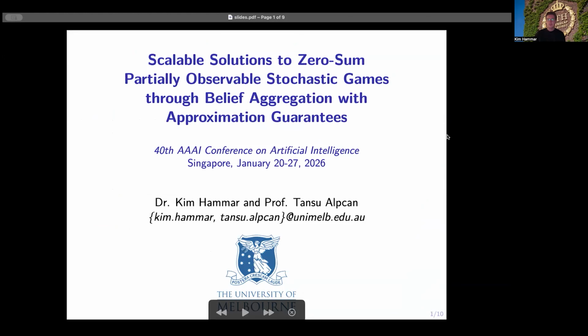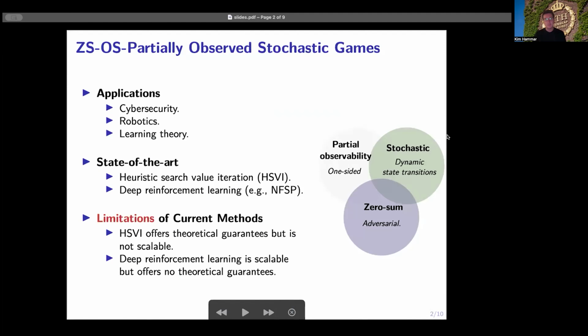So here we focus on partially observable stochastic games that are zero-sum and have one-sided partial observability, which means that it is a dynamic game between two players where player one has partial observability about the state of the game and player two has perfect observability.